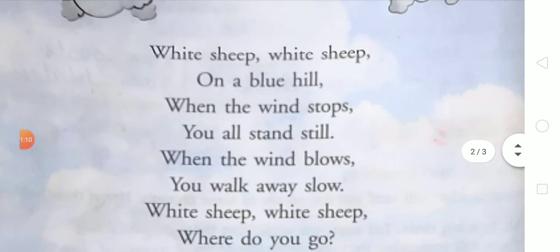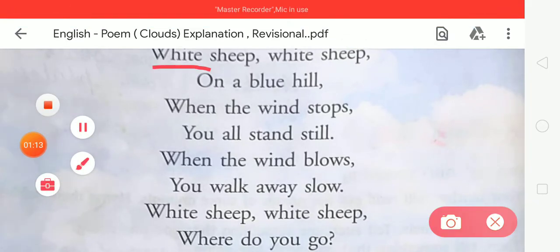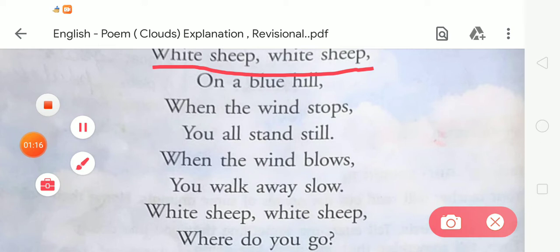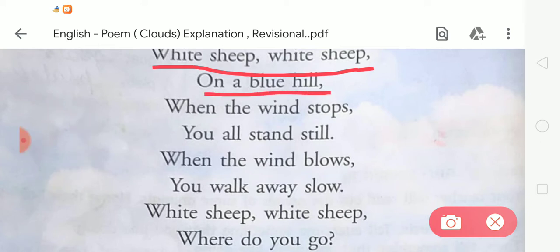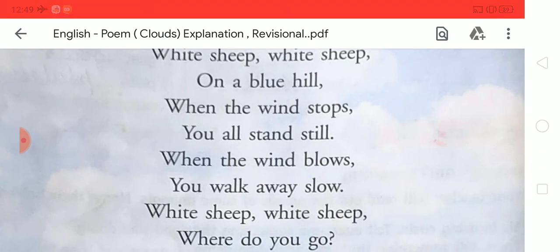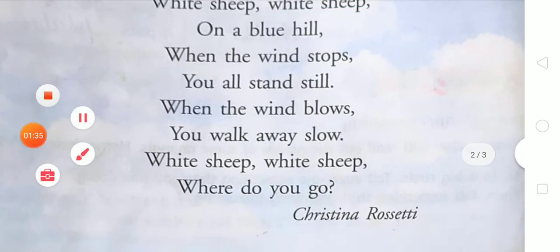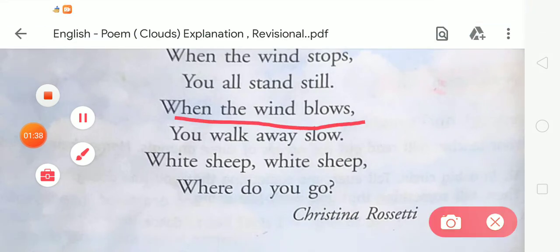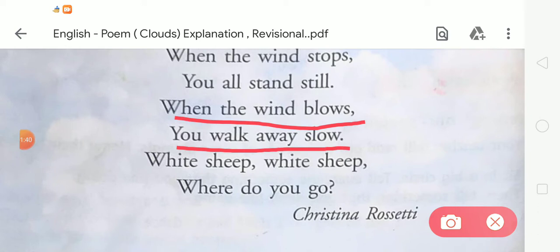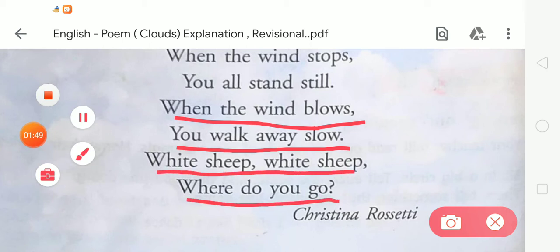White sheep, white sheep on a blue hill. When the wind stops, you all stand still. Next line: when the wind blows, you walk away slow. White sheep, where do you go?